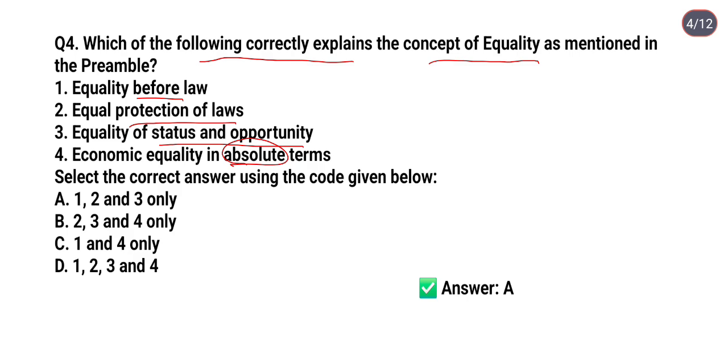Option A is 1, 2 and 3 only, option B, 2, 3 and 4 only, option C, 1 and 4 only, option D, 1, 2, 3 and 4. So the correct answer is option A. It means statements first, second and third are all correct.